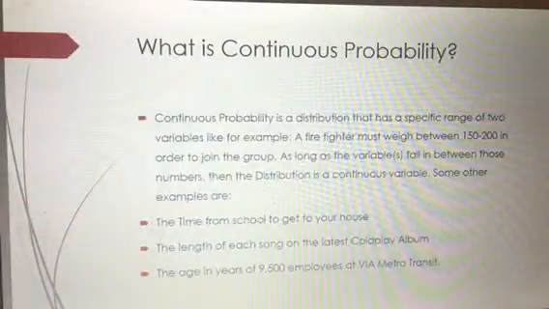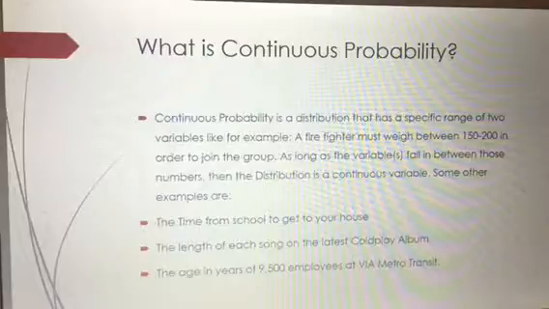So first of all, we want to know, what is continuous probability? Continuous probability is a distribution that has a specific range of values. For example, if you want to join a firefighters association, you have to weigh in between 150 and 200 in order to join the group. If I'm 205, can I join? No. I have to fall within that specific range. If I'm 183, then I'm good. I can join to be a firefighter. So as long as the variable falls between those numbers, then the distribution is a continuous variable.